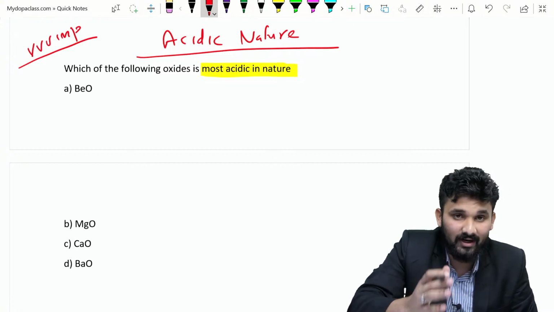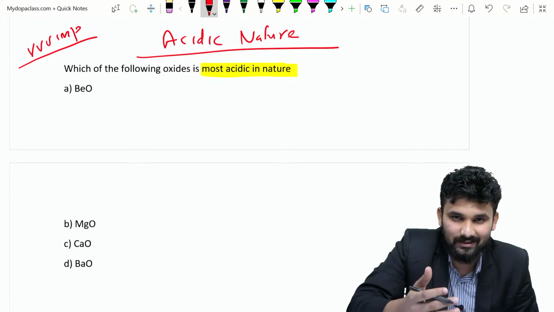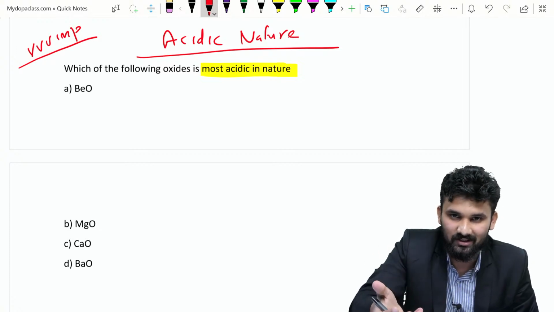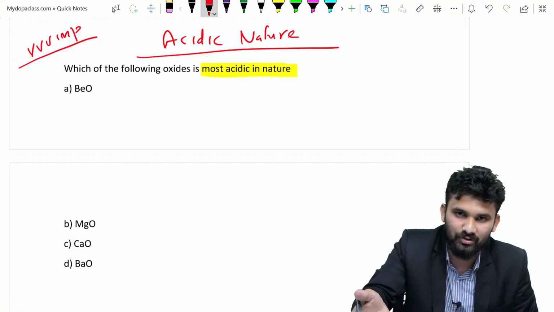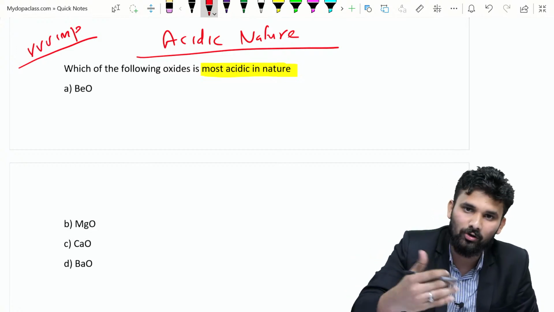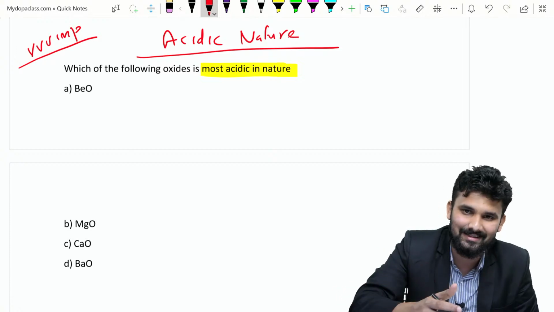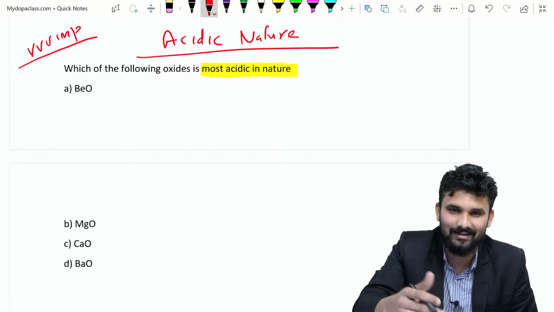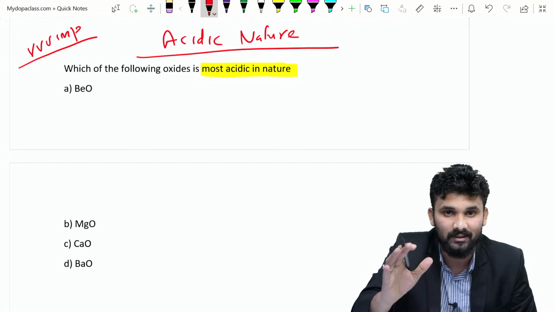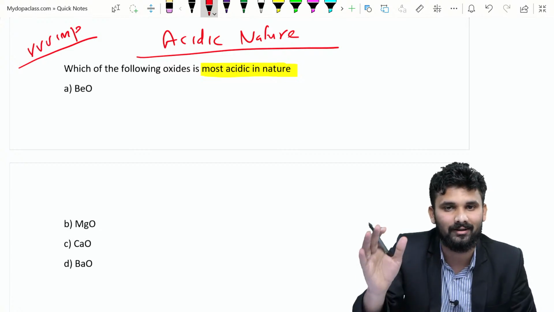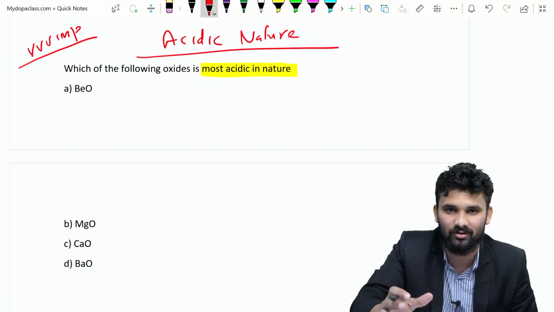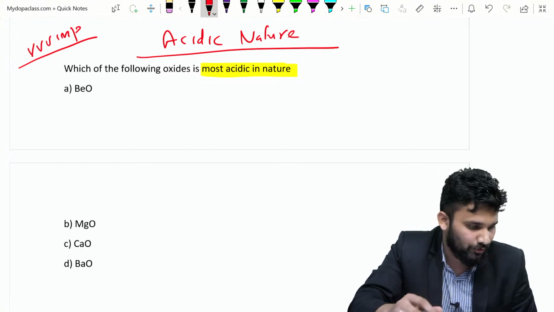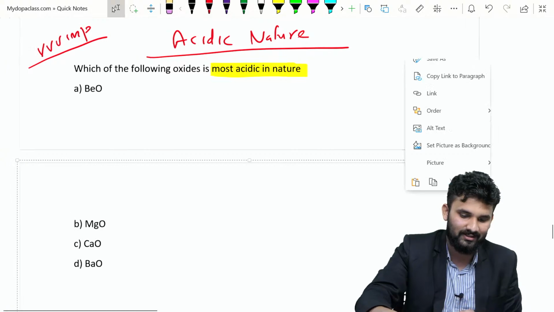In every entrance question paper, a question is asked such as which of the following has maximum acidity, which has lesser acidity, which has maximum basicity, which is amphoteric, the order of amphotericity, order of basicity, order of acidity, decreasing order, increasing order, etc. This is a most important topic from inorganic chemistry. I think most people find the concepts of acidity, basicity, and amphotericity difficult. If you know the idea very well, you can put your answers here.